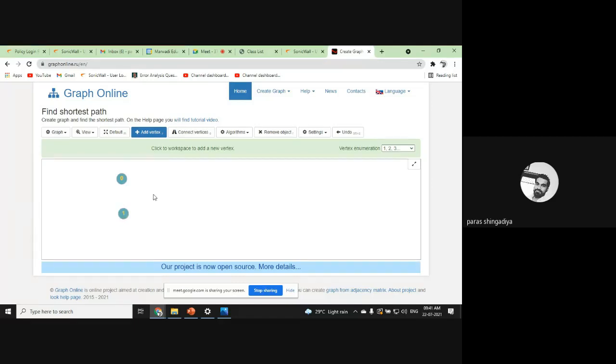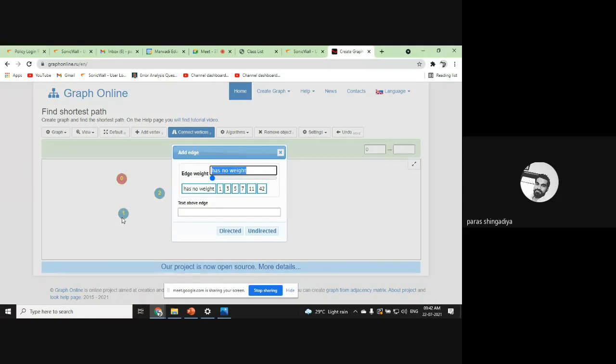That is 3, 4, and 5. Okay, 5 vertices we have in the last graph. Now you have to connect it. So just click on the connect vertex here, and then click on the 2 vertices that you have to connect. Okay, 0 and 1 we have to connect. So first press 0, and then press 1.